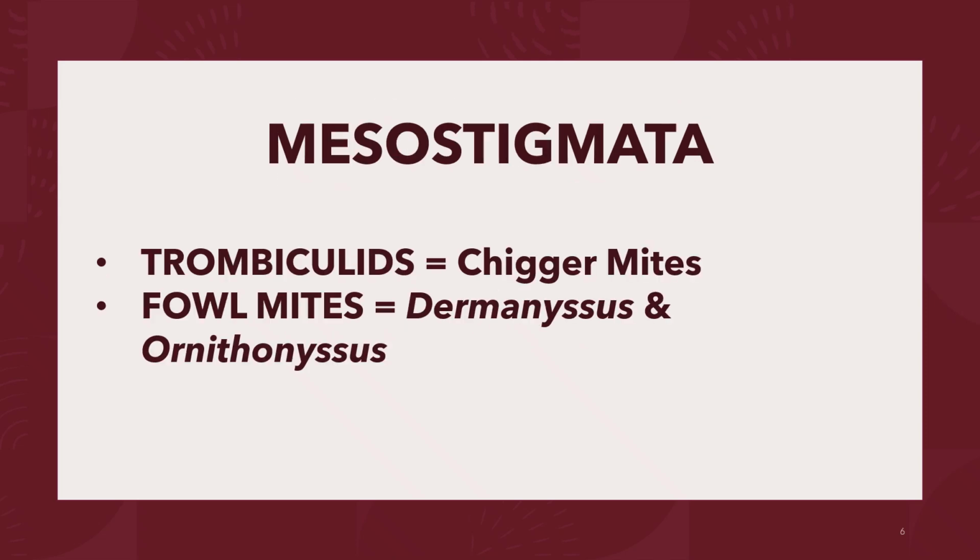The Mesostigmata contains the chigger mites. These are also known as the trombiculids. And the two fowl mites. This includes the genus Dermanyssus and the Ornithonyssus. This group also contains many free-living species.